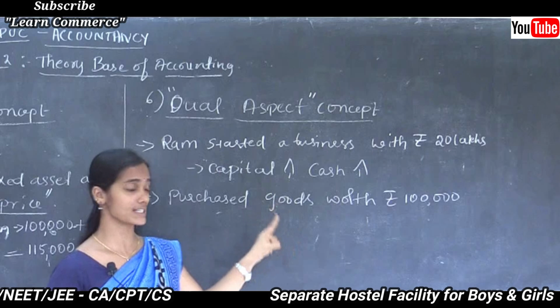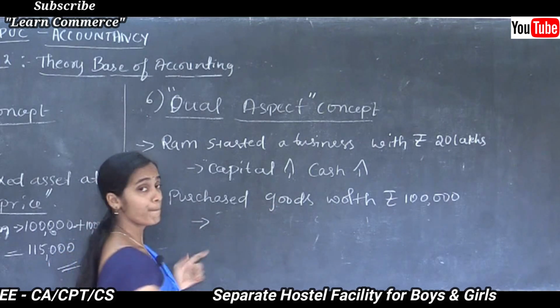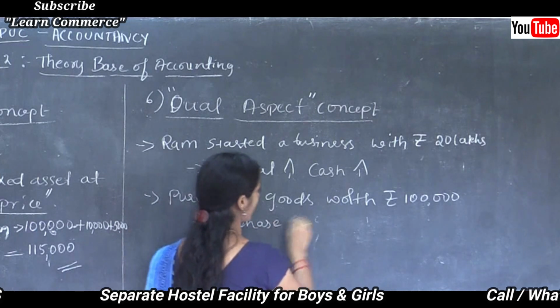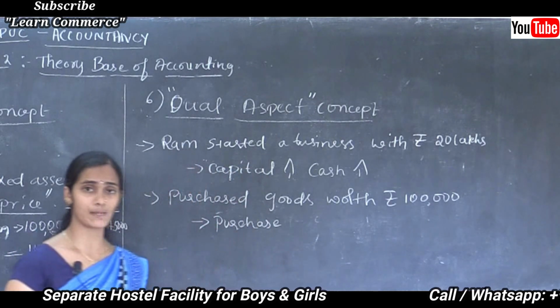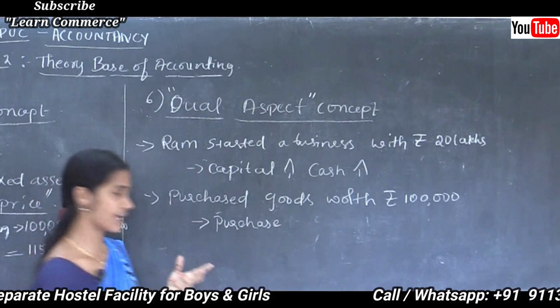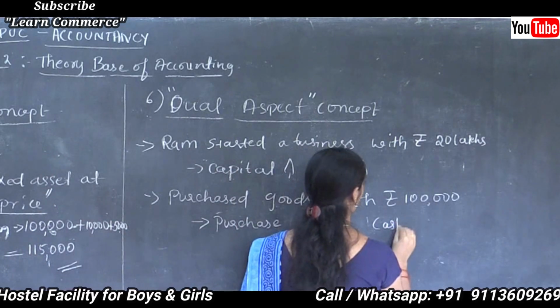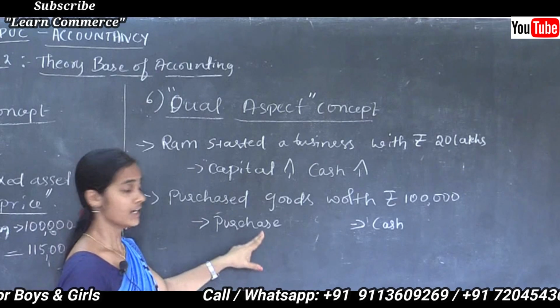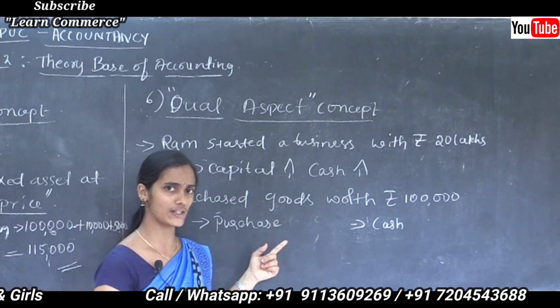Purchase of goods is considered as purchase. What do we have to pay exactly? We have to pay cash. So purchase, expenses increase or decrease?